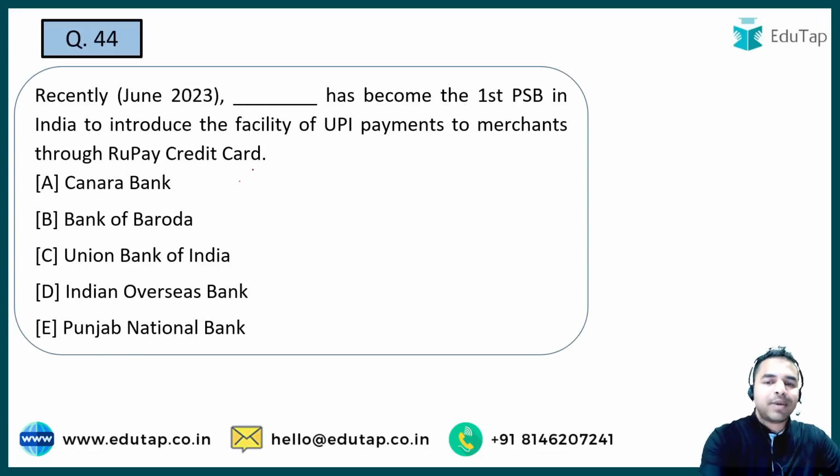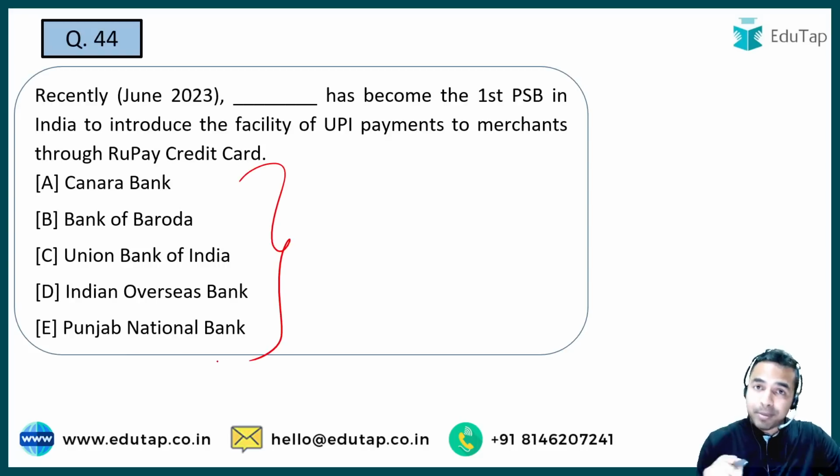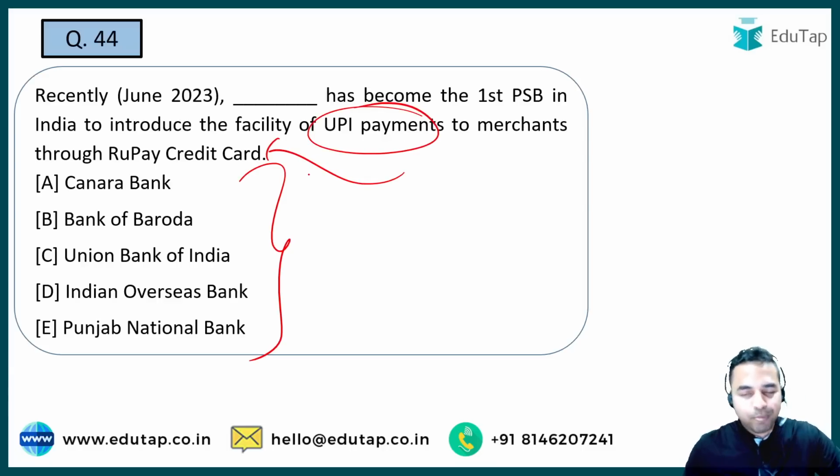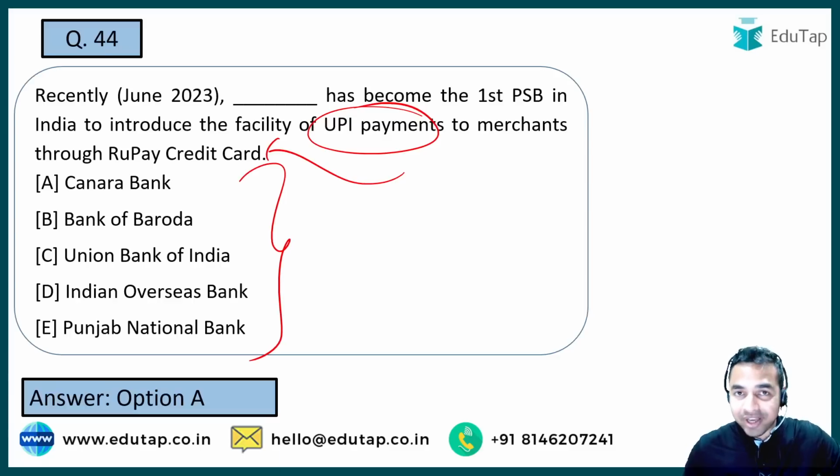Next question, tell me the name of the bank which has become the first public sector bank in India, and this bank has become the first bank to introduce the facility of UPI payments to merchants through the रुपे क्रेडिट कार्ड. तो रुपे क्रेडिट कार्ड से यहाँ पर यूपीआई पेमेंट्स को हम कर सकते हैं. सो आप सभी ने आईपीएल के टाइम पर काफी बार ये देखी होगी, यूपीआई पेमेंट यू कैन डू फ्रॉम अ रुपे क्रेडिट कार्ड. सो व्हाट इज द नेम ऑफ दैट बैंक जिसने इसको recently roll out kiya hai? So it is basically Canara Bank. That is the right answer.